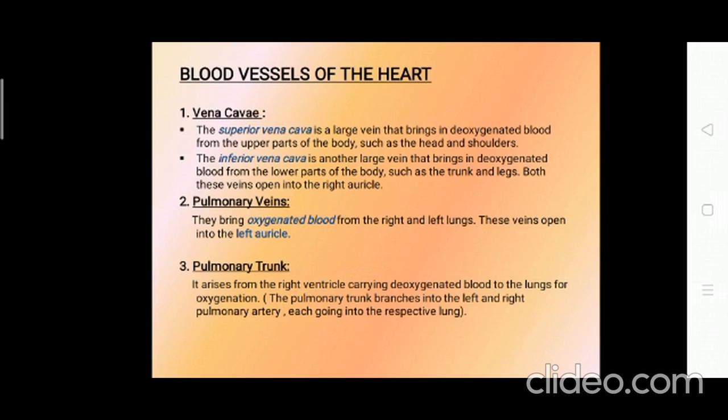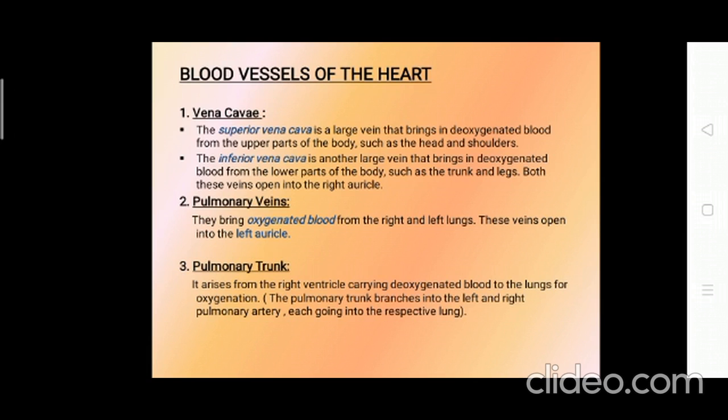Now you also have to remember the blood vessels of the heart. What are the different blood vessels of the heart? First one is your vena cava. We have here the superior and inferior vena cava. Superior vena cava is a large vein which brings deoxygenated blood from the upper parts of the body to the heart. Upper parts means your head, your shoulder region. And inferior vena cava is another large vein which brings deoxygenated blood from the lower portion of the body, for example, your trunk, your legs and so on. Both these veins open into the right auricle.